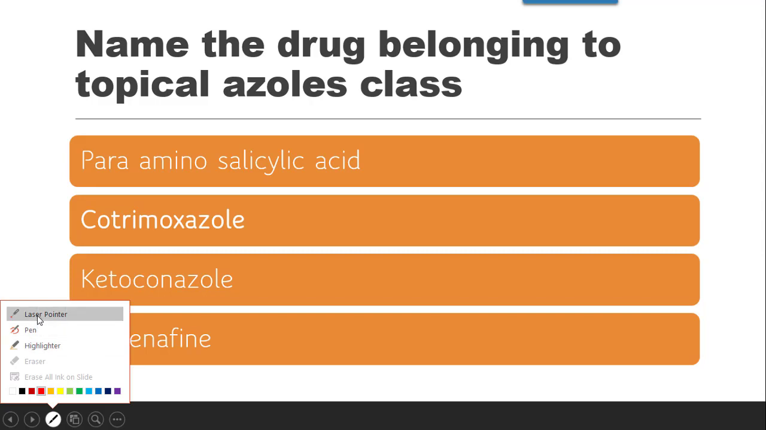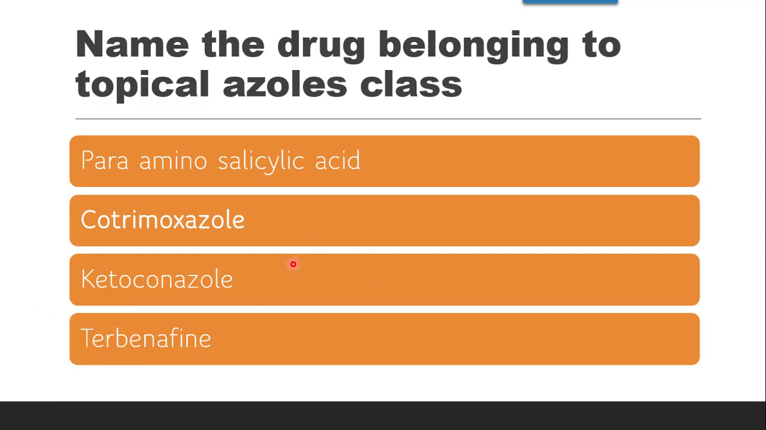Now, as per the classification, you all very well know that antifungal drugs are classified into 5 types: antibiotics, antimetabolites, azoles, allylamines and others. So this azoles class is further subdivided into 3 parts: topical azoles, systemic azoles and triazoles. So name the drug belonging to topical azoles.